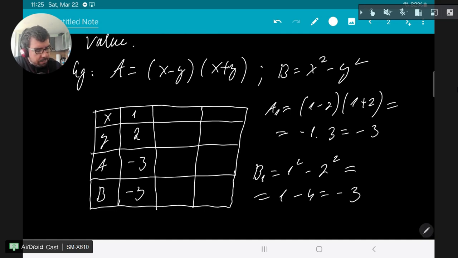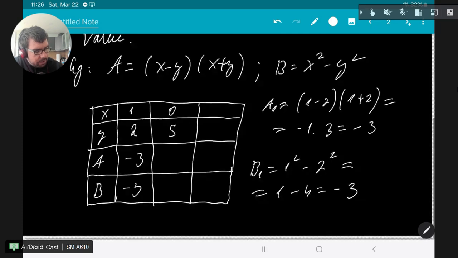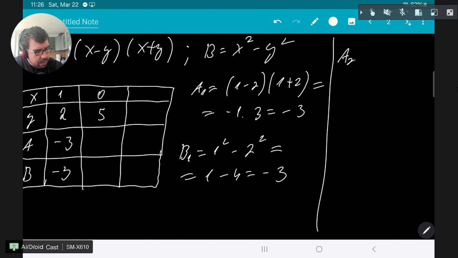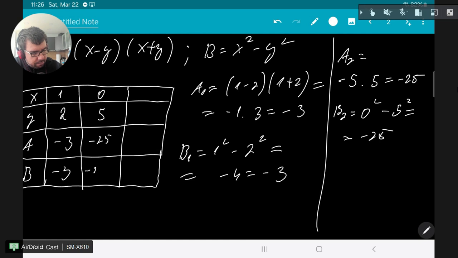Let's give very quickly two more examples. x is 0, y is let's say 5, okay? So in this case a will be minus 5 times 5, which is minus 25, and b is going to be 0 to the power of 2 minus 5 to the power of 2, which is again minus 25. So minus 25, minus 25.